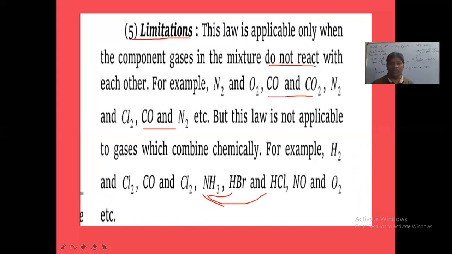So Dalton's law is a very important law to be applied here. And many numerical problems will be based on the pressure of moist gas and the pressure of dry gas. Okay, please go through that thoroughly. Any reference book you can go through, or our material you can go through thoroughly. Okay, bye, good day.